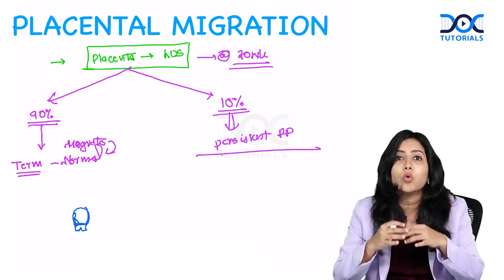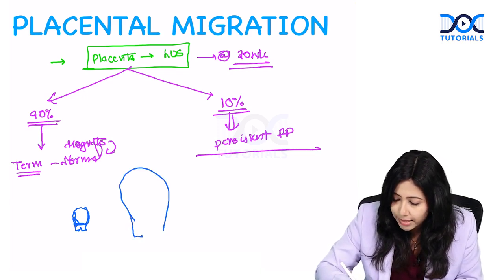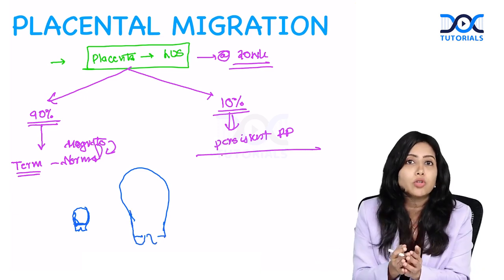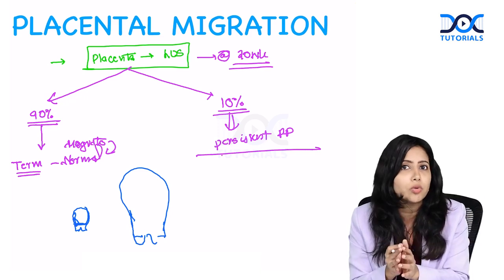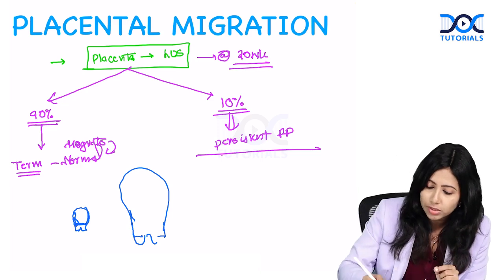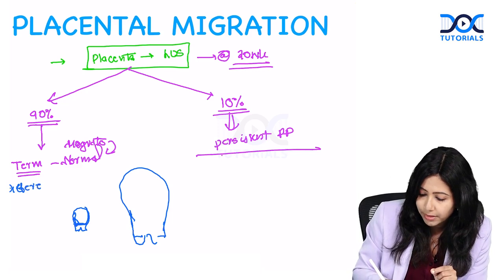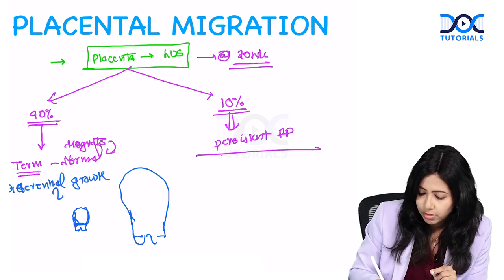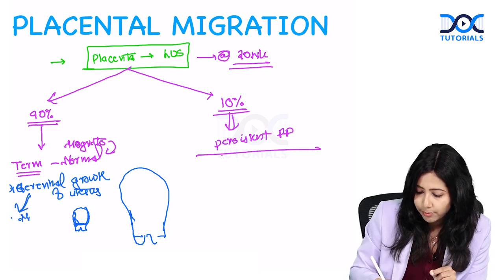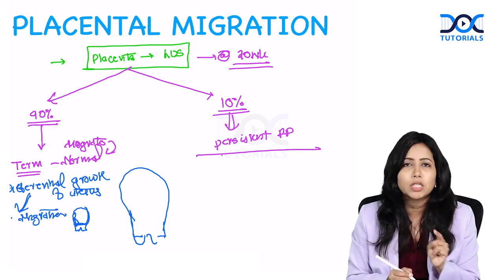But when there is growth of the uterus, you know that the uterine size is going to increase and the lower uterine segment is going to form. So there is differential growth of the uterus. The upper segment as well as the lower uterine segment is going to form and develop. When this differential growth of the uterus happens, this will lead to placental migration, and placental migration is going to happen in 90% of the women, but in 10% it is going to remain.